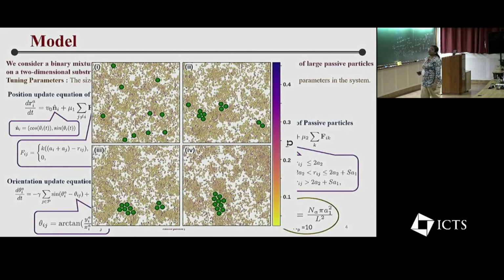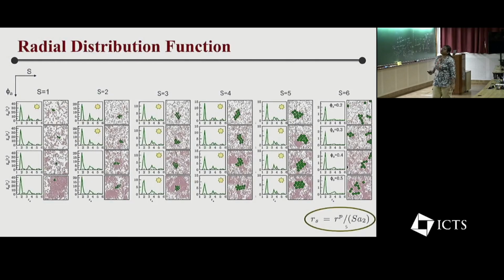Initially, active and passive particles are randomly distributed. As time evolves, these green passive particles form a cluster, and here the color bar shows the chirality of the chiral active bath. To know the stability, we calculate the radial distribution function. As we move from left to right, size ratio increases, and as we move from top to bottom, packing fraction increases. In the start panel, we get a signature of hexagonal close packed structure because of the position of the peaks of the radial distribution function. Other than that, especially at size ratio 6, we get forming and breaking clusters. So we studied only size ratios from 1 to 5, where we get stable clusters.